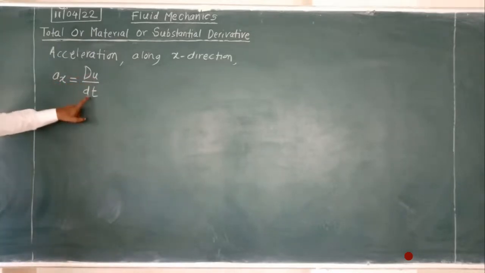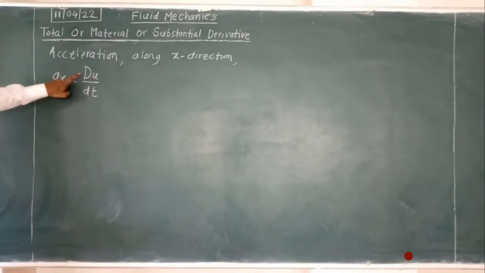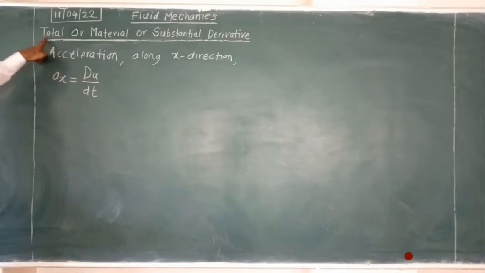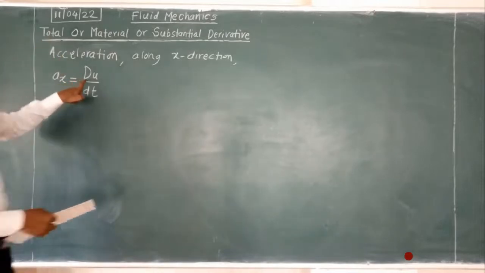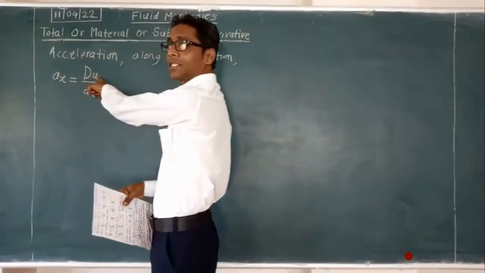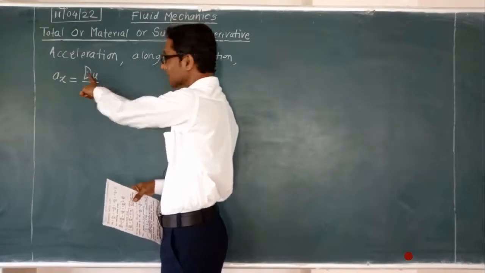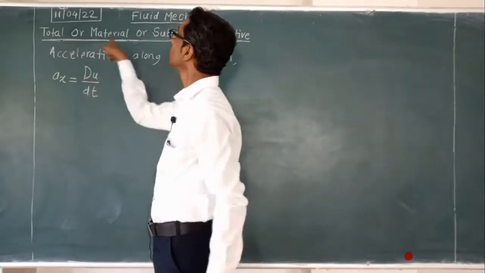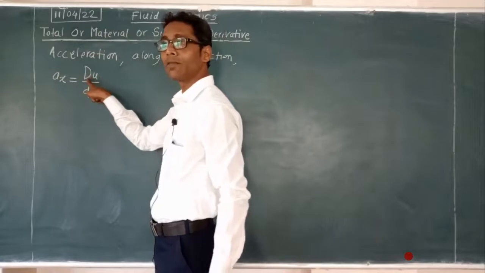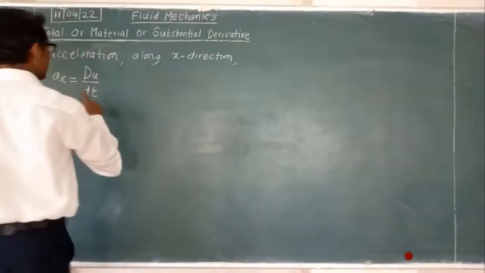So D upon Dt. This is written with a capital D, and this capital D itself indicates that it is a total derivative. That is why capital D, D upon Dt.